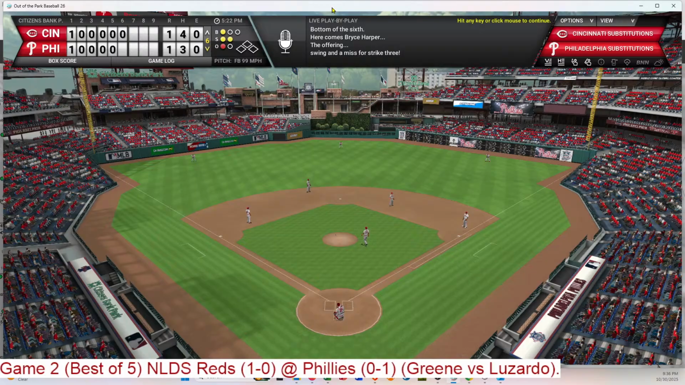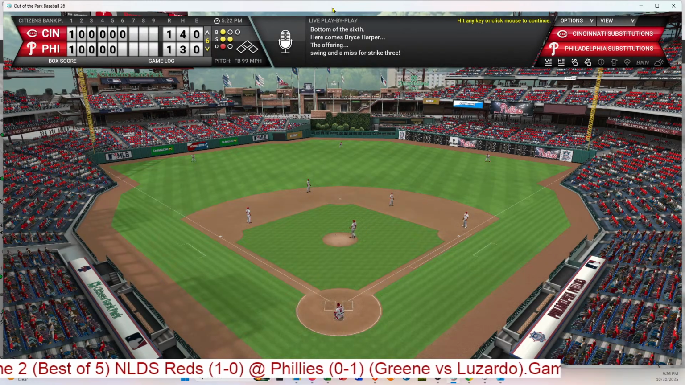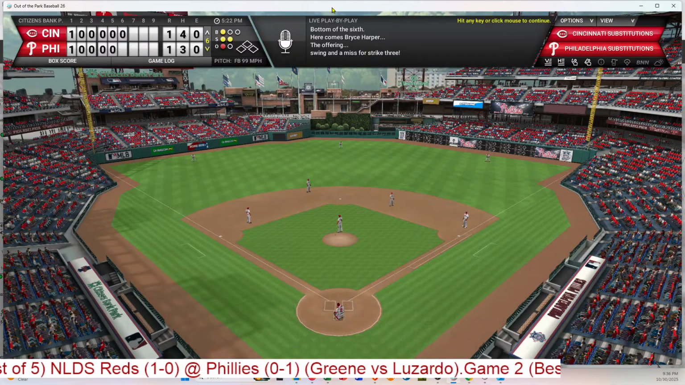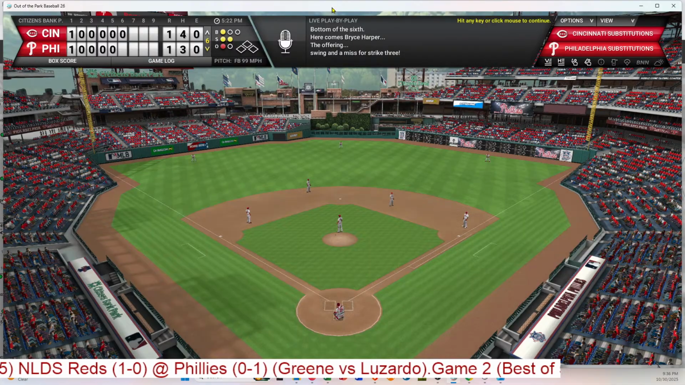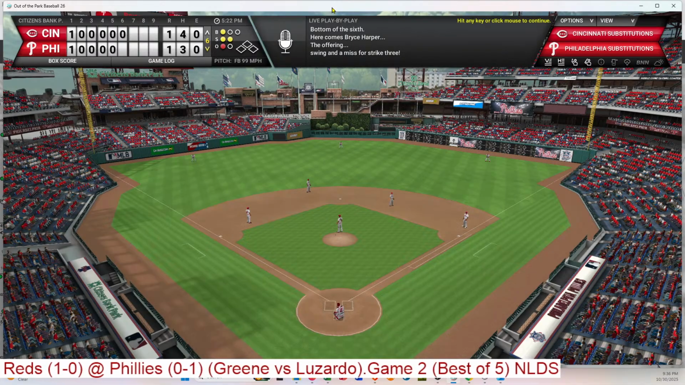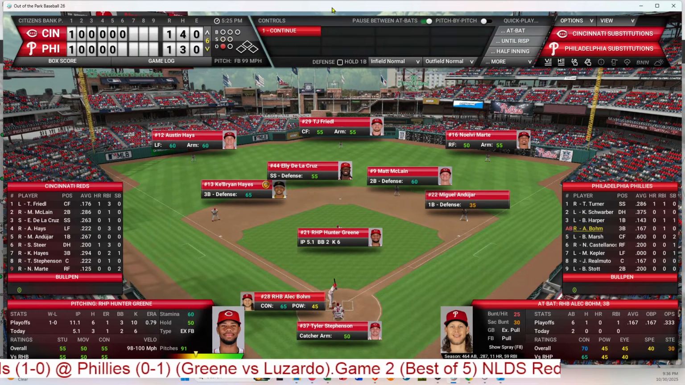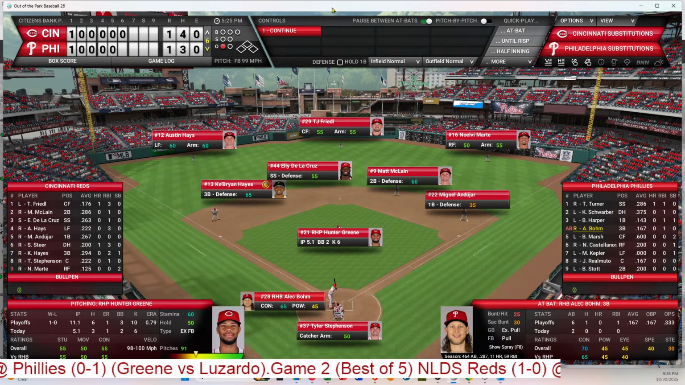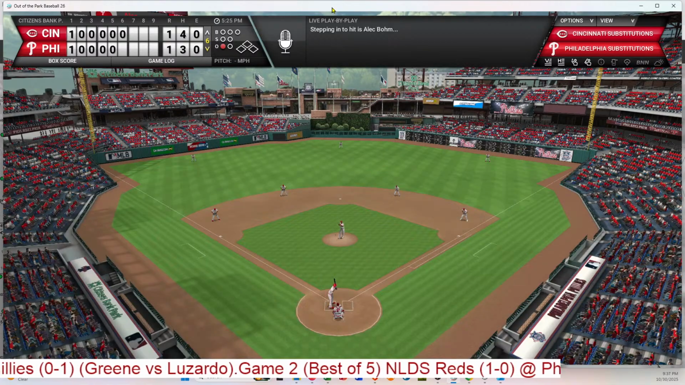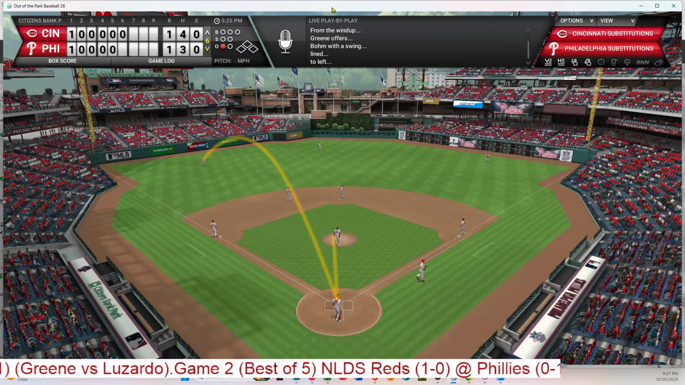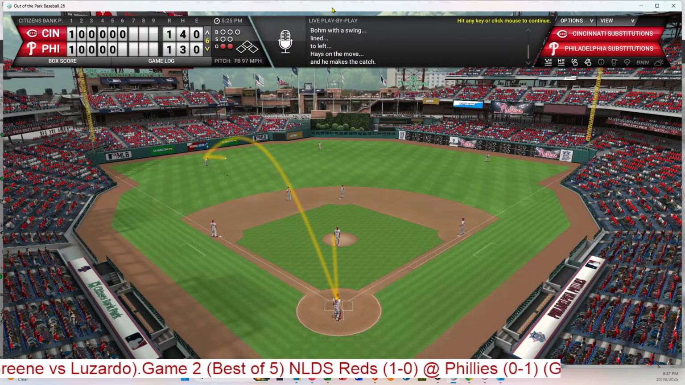And Alec Bohm will step up. Phillies need some action here. They are doing nothing. The Reds lead this series 1-0. They're playing at home. They do not want to go to Cincinnati down 2 games. So Bohm will step in. He is 0 for 2. And the first pitch to Bohm. That is flied out to left, and it's right at Hayes, and that's 2 outs.